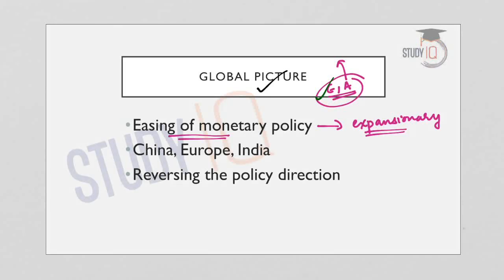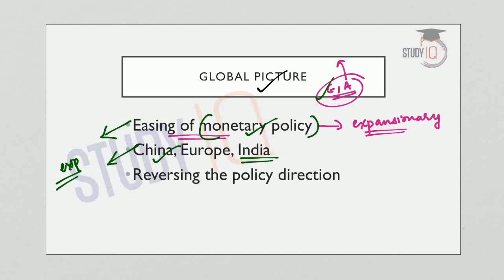Now the European central banks have announced that the rates in Europe will be kept low until next year, and they will make available cheap lending facilities. So this is an indication of liberal or expansionary monetary policy. Even in the case of China, the People's Bank of China, which is the central bank of the Chinese economy, has promised further monetary stimulus measures to address the fall in growth. So they are also following an expansionary monetary policy.